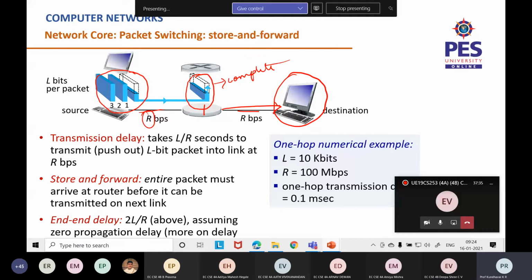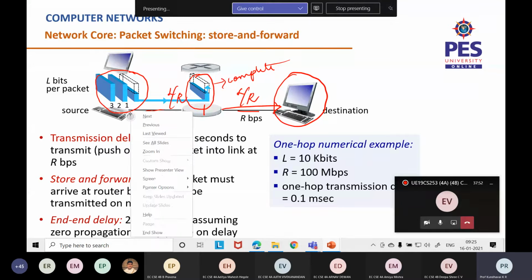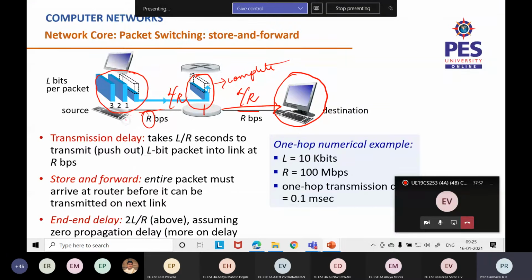The transmission time is L by R. For the first packet to go from the source to the destination, the total end-to-end delay is 2L by R, assuming there's no propagation delay.